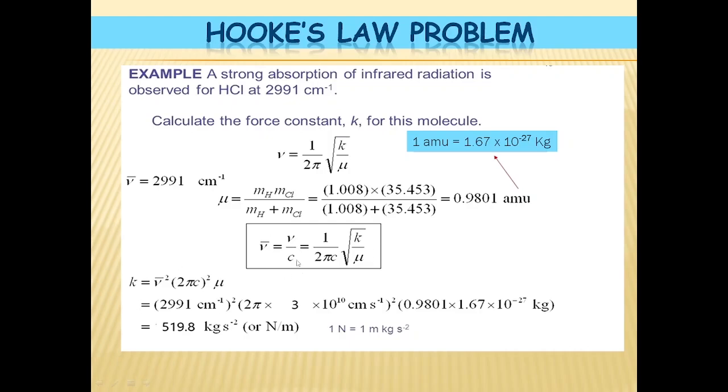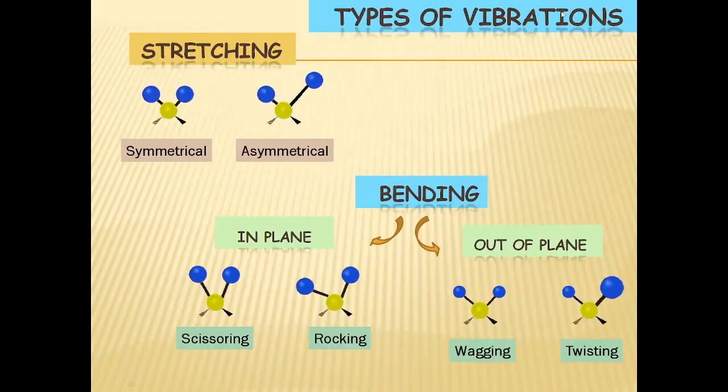Now you can substitute that in the equation. The force constant k is equal to nu bar square into 2 pi c whole square into mu. And nu bar is 2991 centimeter inverse, the vibrational frequency. Then k equals 4 pi square c square into 0.98 into 1.67 into 10 raised to minus 27. And we are getting the value in Newton per meter or kilogram per square centimeter. The thing to remember is that you don't need to convert this vibrational frequency in centimeter inverse to meter inverse. Now we shall see the different types of vibrations.